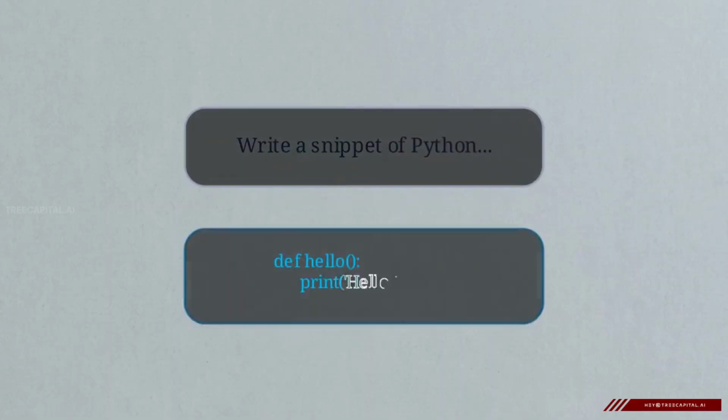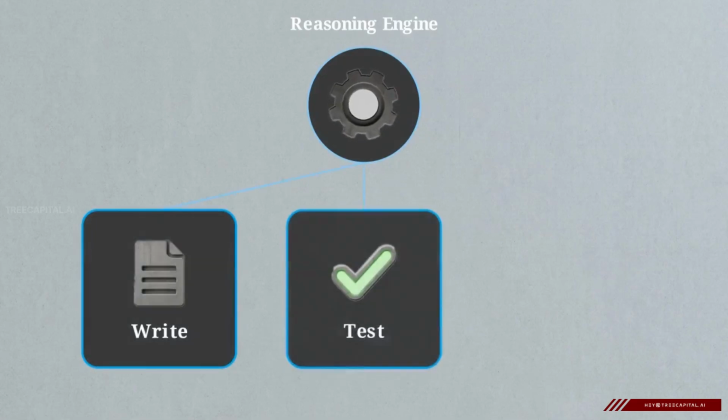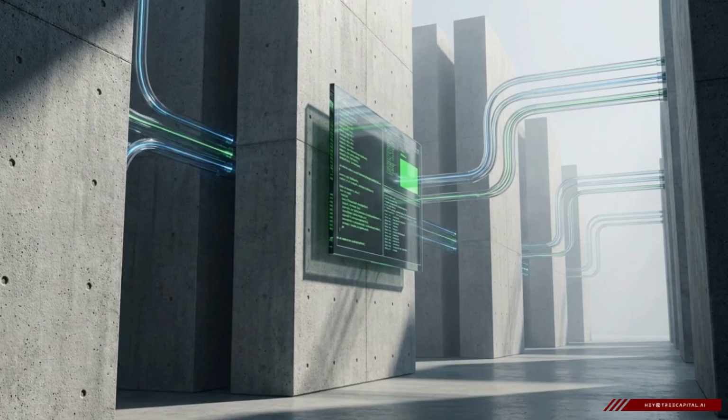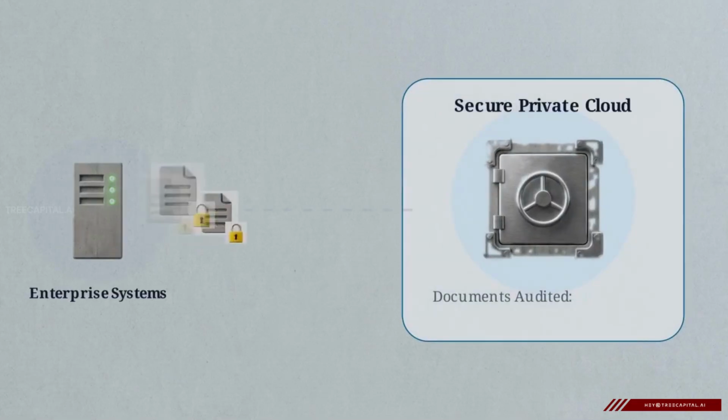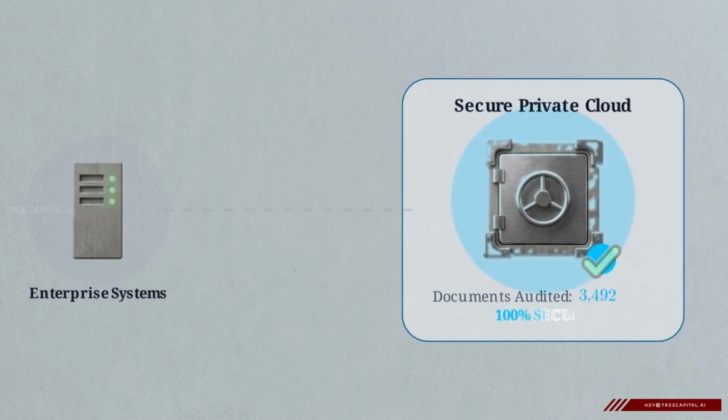Instead of asking an AI to write a snippet of Python, an autonomous agent can write the software code, test it, and deploy it. If a server goes down, an agent can detect the anomaly and remediate the incident on its own. In an enterprise, they can ingest and audit thousands of highly secure, proprietary documents without human intervention.